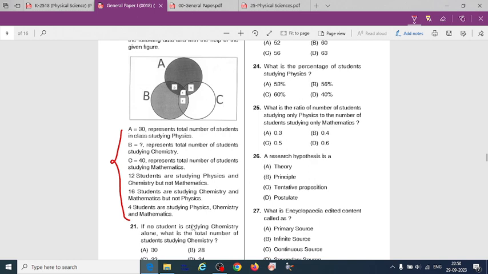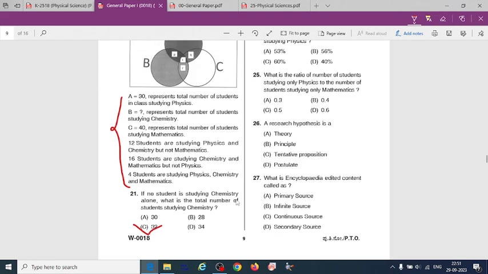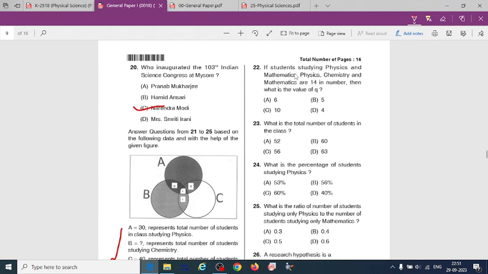So the 21, the correct option is C. If no student is studying chemistry alone, what is the total number of students studying chemistry? Okay, this answer will be 32. Then if students studying physics, chemistry and mathematics are 14, then what is the value of Q?